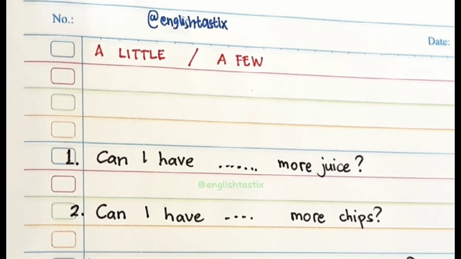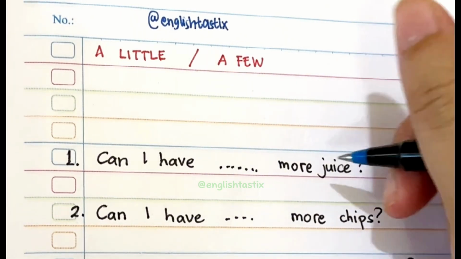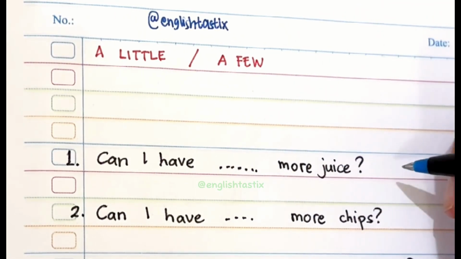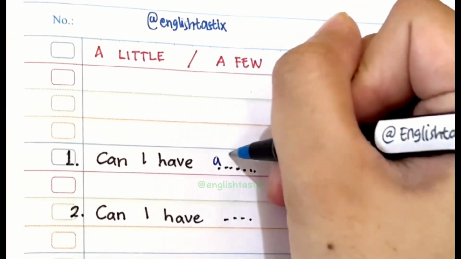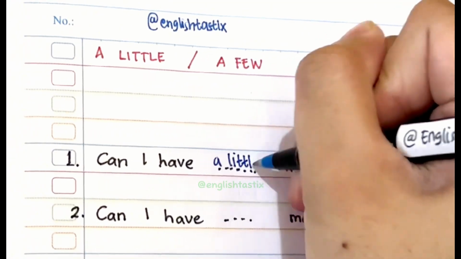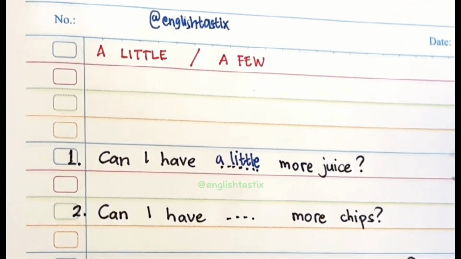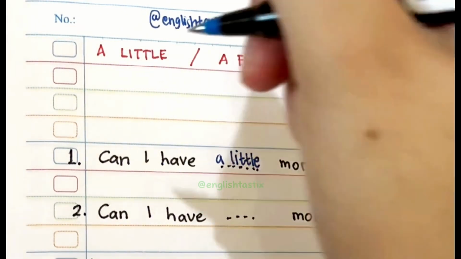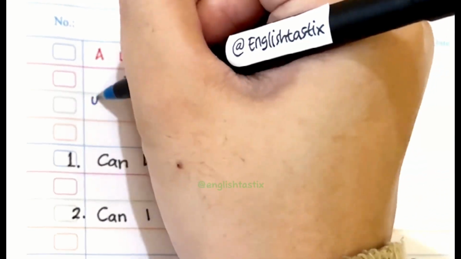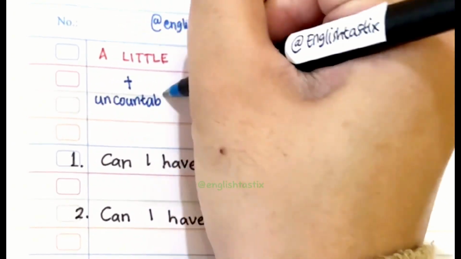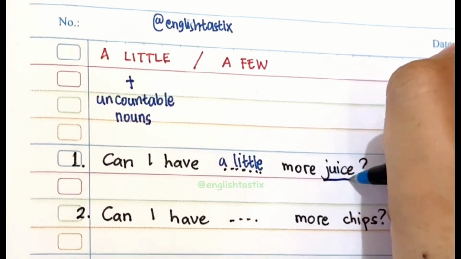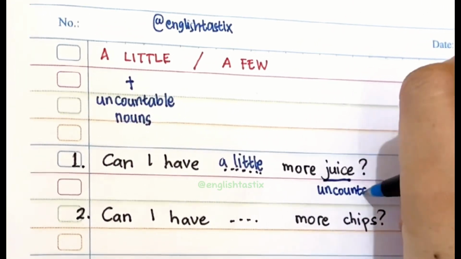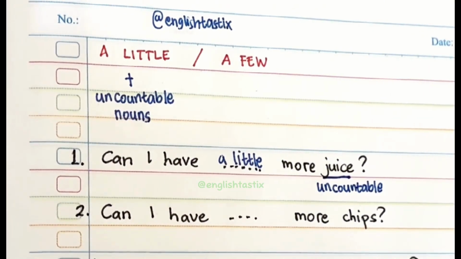Okay, now let's see the first example. Can I have blank more juice? The answer is a little or a few. The answer is, can I have a little more juice? Why? Because a little is followed by uncountable noun, and here the keyword is juice. Juice is uncountable noun. Juice refers to a liquid beverage, so it is uncountable noun.